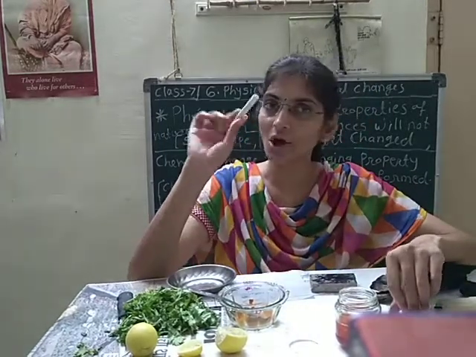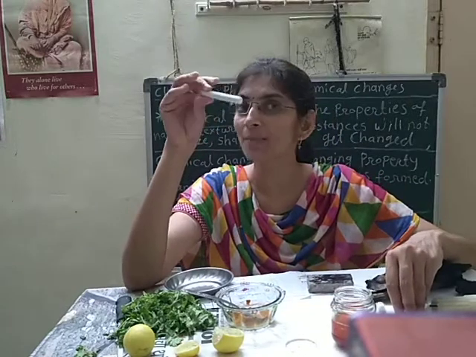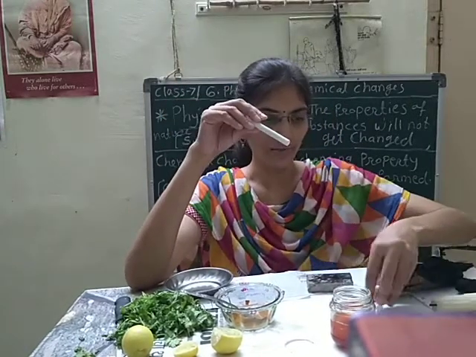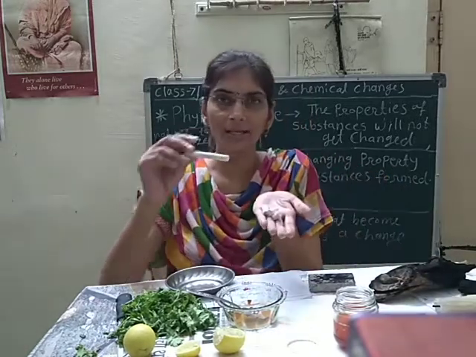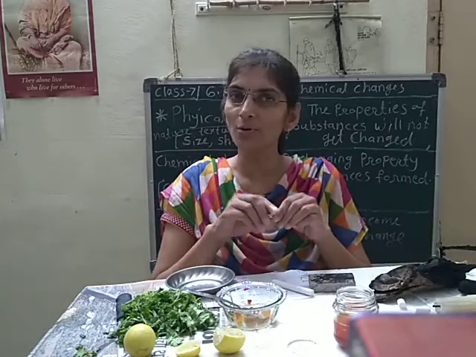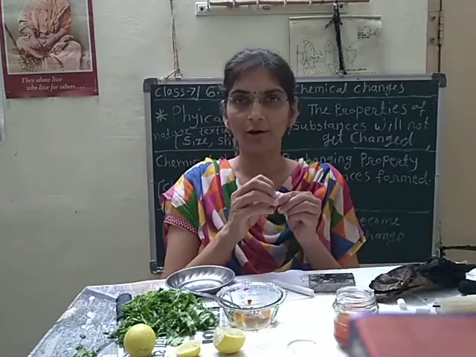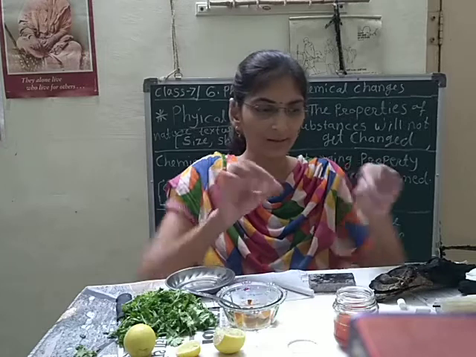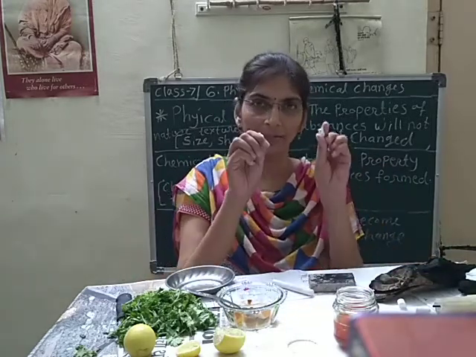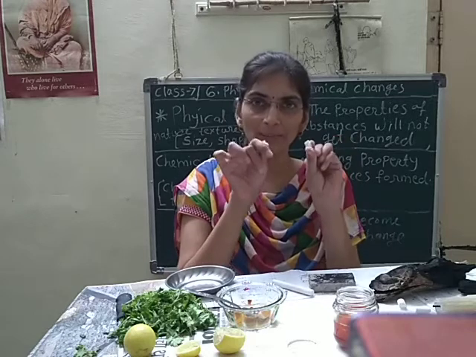Again, it is a chalk. It is made up of calcium carbonate. The compound is calcium carbonate. And here we can see some pieces of chalk. Here I have broken that piece. Again I will break that piece into two pieces.